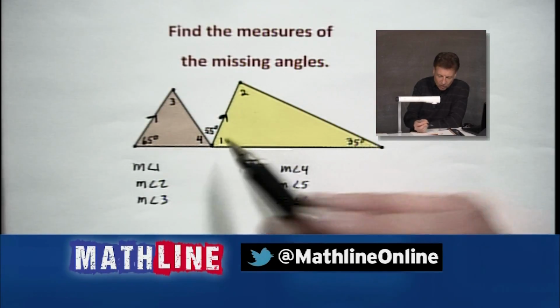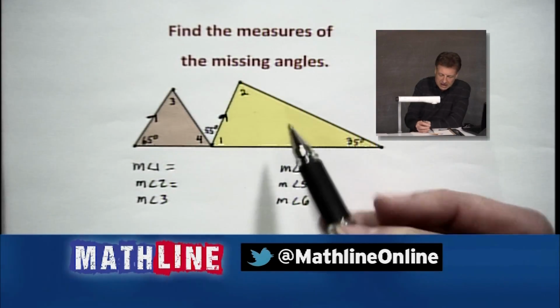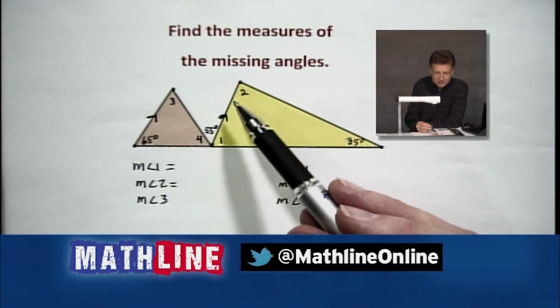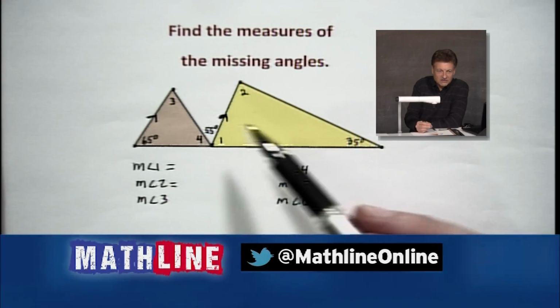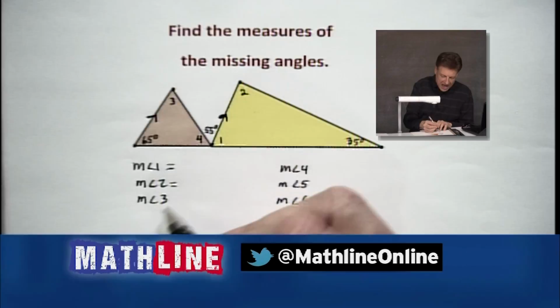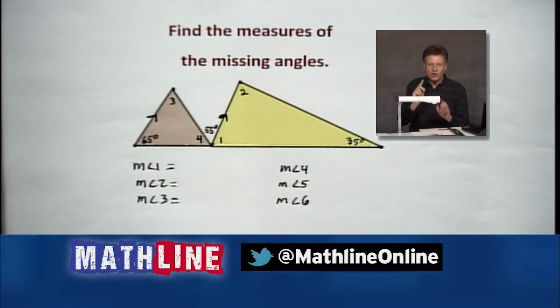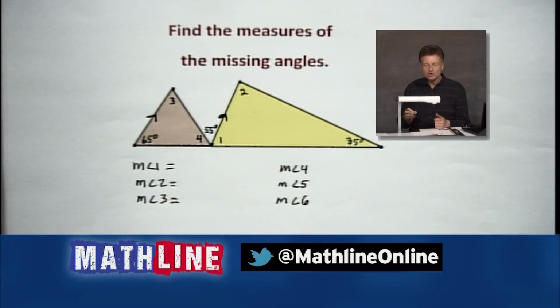I'm looking at angle 1 and I don't think it's going to go very far right now. I need a little help because I don't know the measure of angle 2. I don't know the measure of angle 4 or 3. Oh, but I do know something. Some of you are saying, Ernie, don't go too fast there. And I'm not going too fast. I just want us to start thinking about it. The question is, does angle 1 have another relationship besides the 180 degrees in the big yellow triangle?